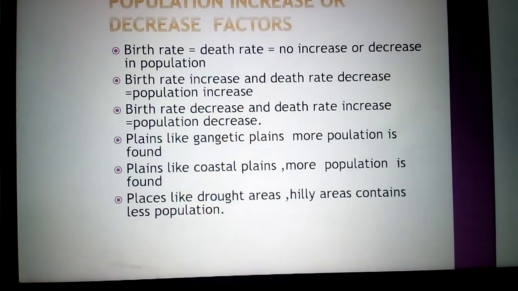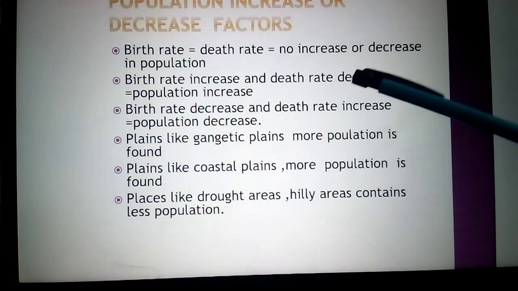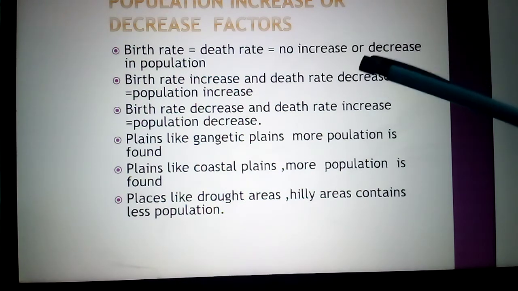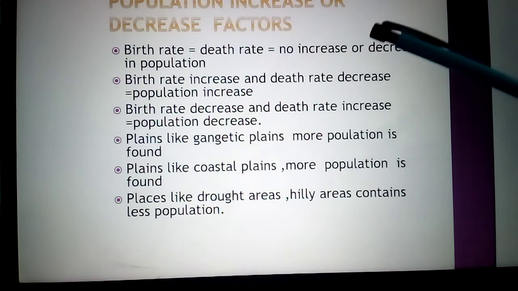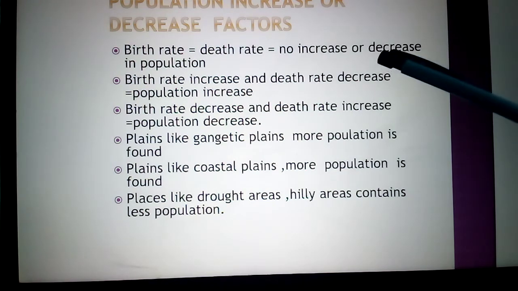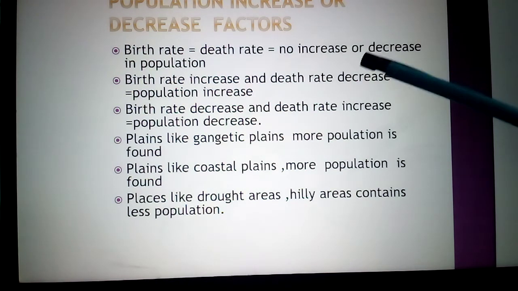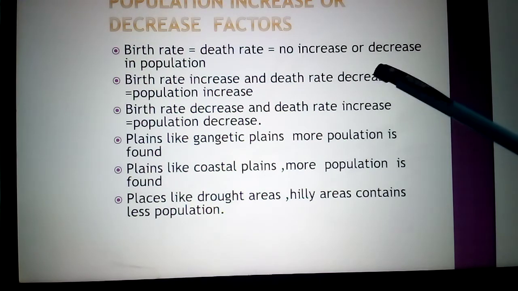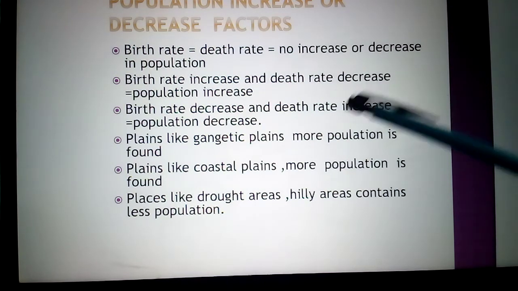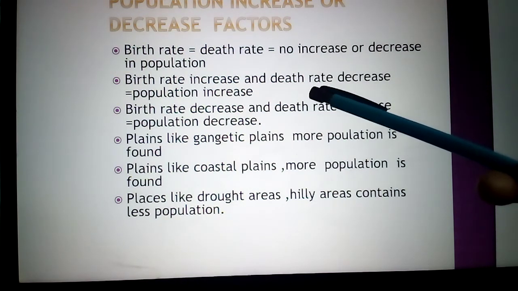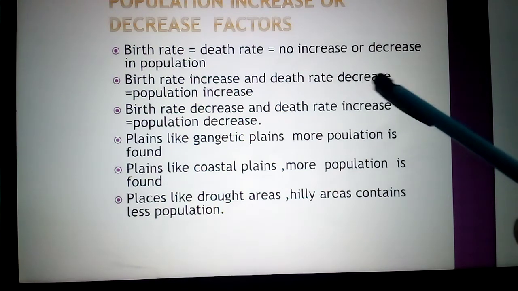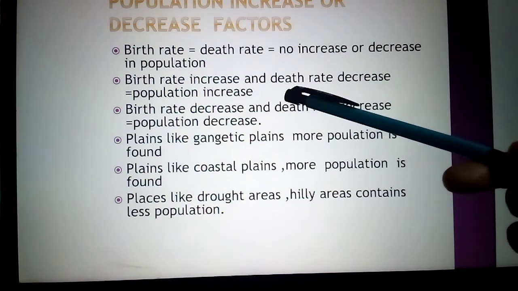So what are the population increase or decrease factors? Already we discussed in the pictures. When the birth rate and death rate are equal, in the second situation, the population remains the same, no increase or decrease. This is the first picture we discussed already. Birth rate increases, death rate decreases, then the population will increase.